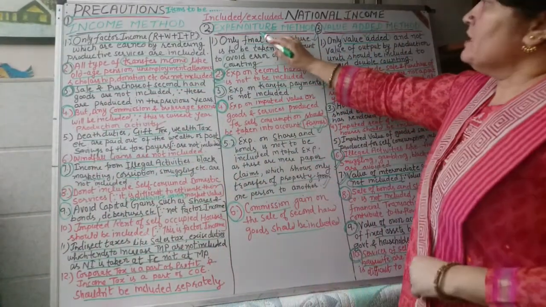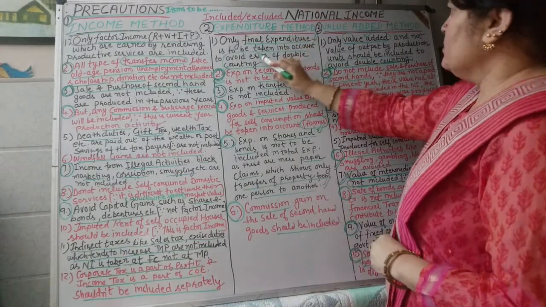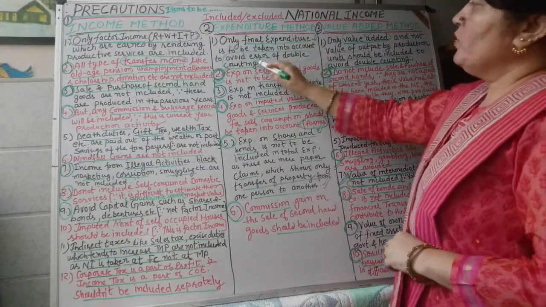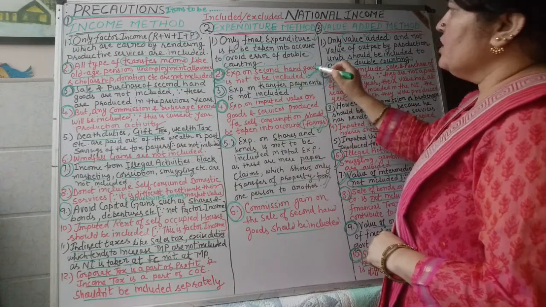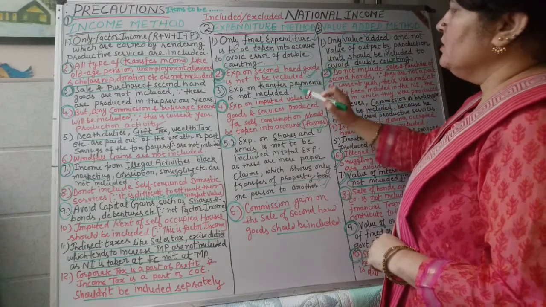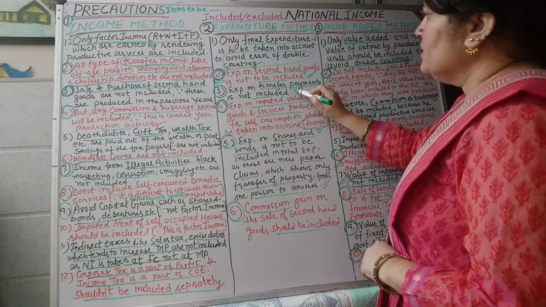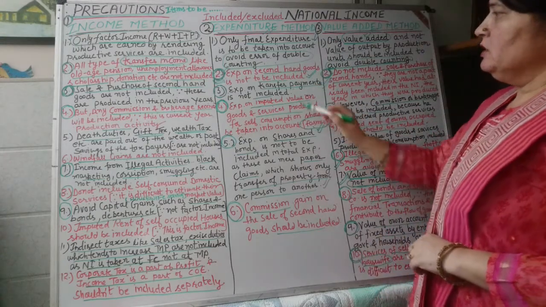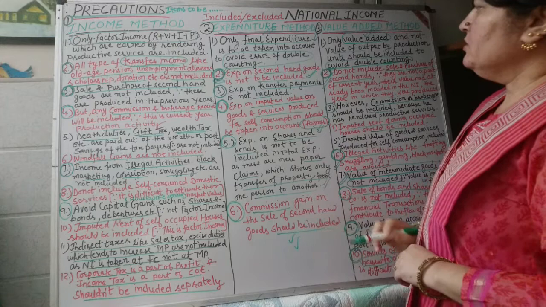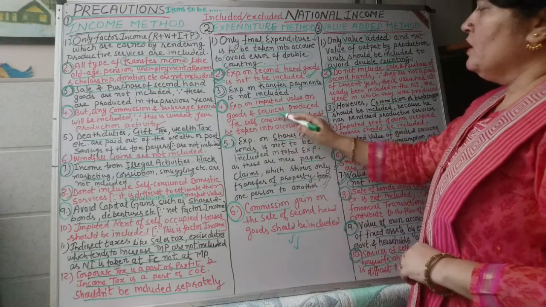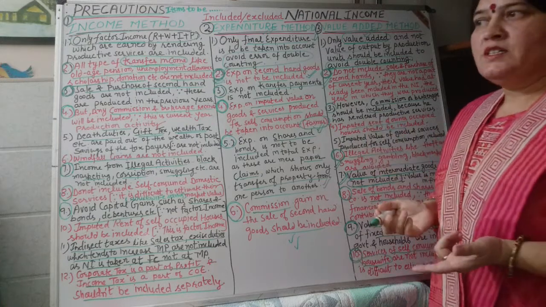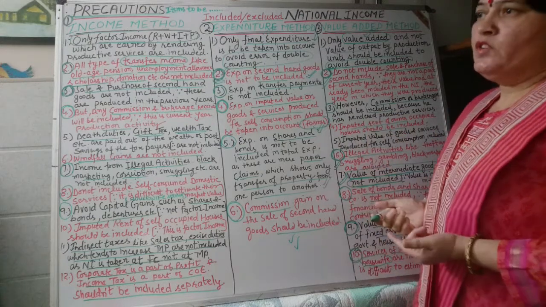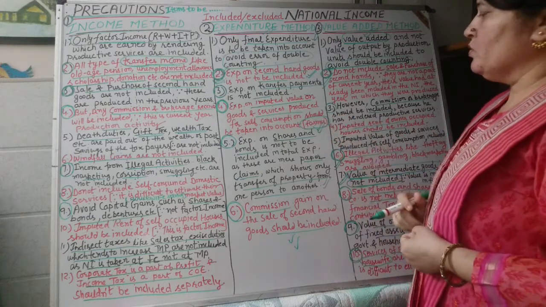Then expenditure method: only final expenditure is to be taken into account to avoid the error of double counting. This is a repeated precaution: second hand goods will not be included, their value. Transfer payments will not be included, rather commission will be included. Imputed value of goods and services produced for self consumption, like a farmer producing food grains for self consumption, must be taken into account.